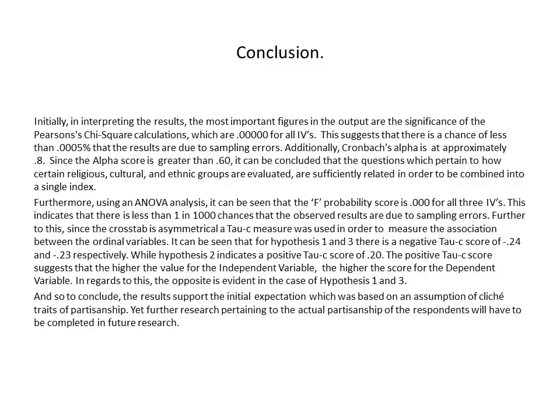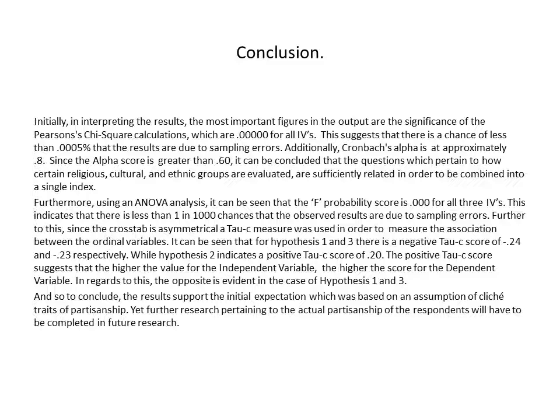Furthermore, using an ANOVA analysis, it can be seen that the F probability score is 0.000 for all three independent variables, and this suggests that there is less than 1 in 1,000 chance that the observed results are due to sampling errors. Further to this, since the crosstab is asymmetrical, a tau-c measure was used in order to measure the association between the ordinal variables, and it can be seen that for hypothesis 1 and 3 there is a negative tau-c score of negative 0.24 and negative 0.23 respectively, while hypothesis 2 indicates a positive tau-c score of 0.20.